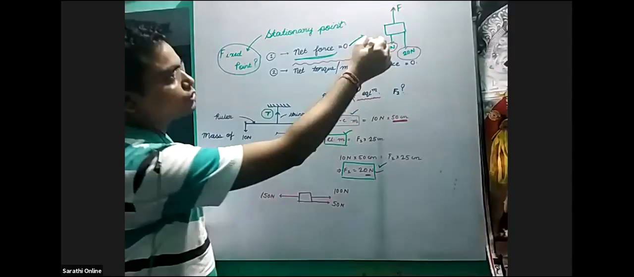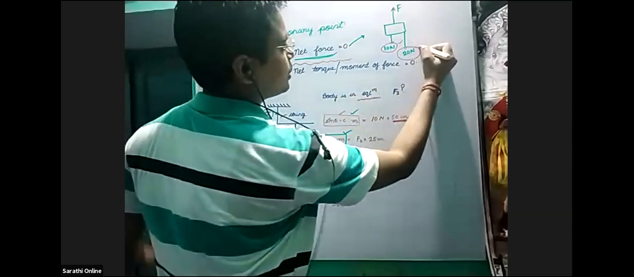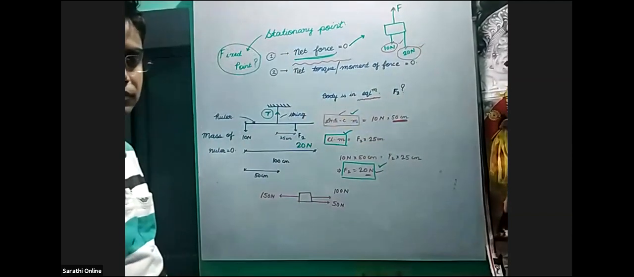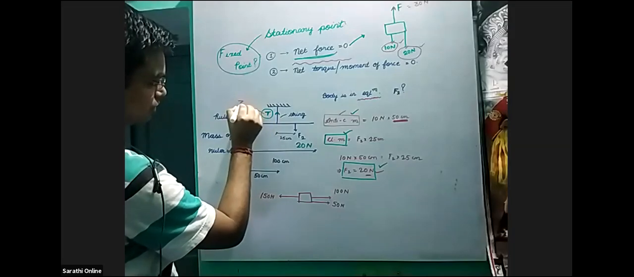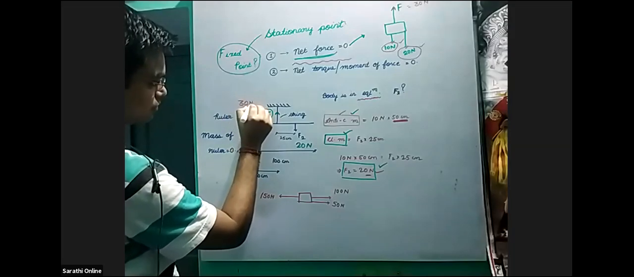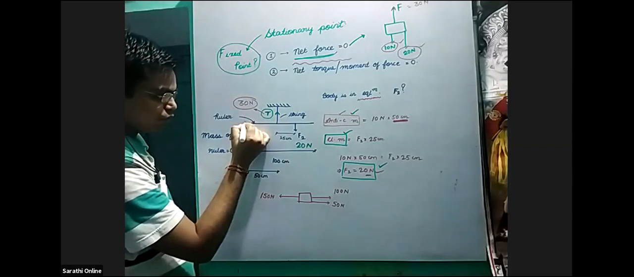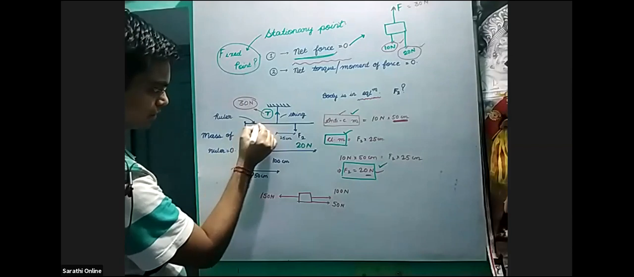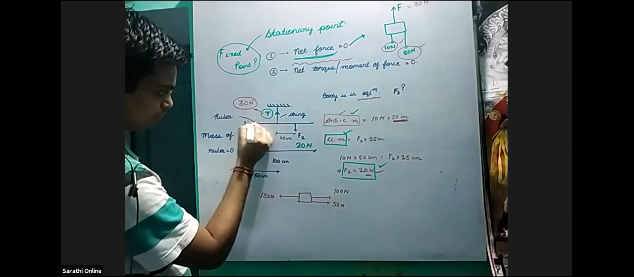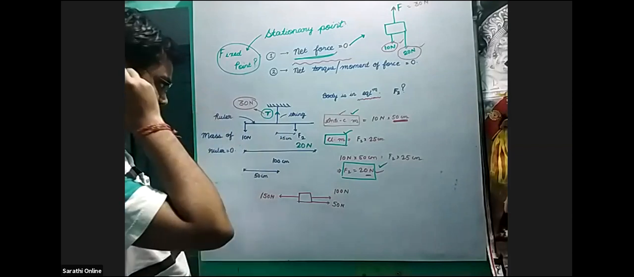Same thing here also. There is 10 newtons and there is 20 newtons. So how much force should be there? 30 newtons. So if you see here, the tension should be 30 newtons. Correct? And on this point, if you observe, what are the clockwise moment and anti-clockwise moment?